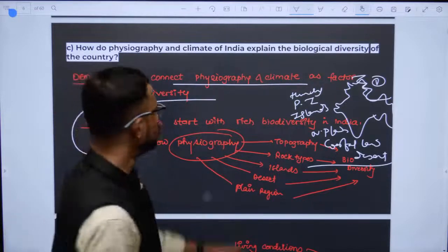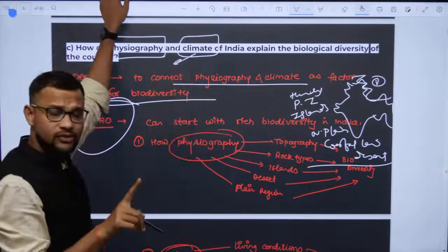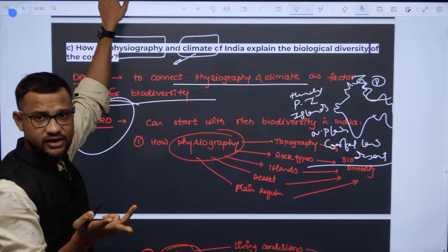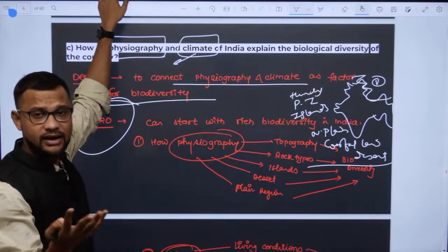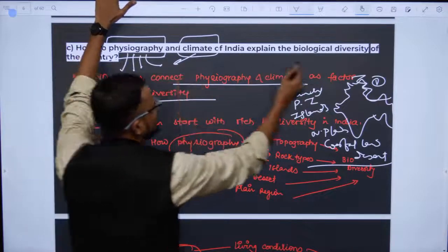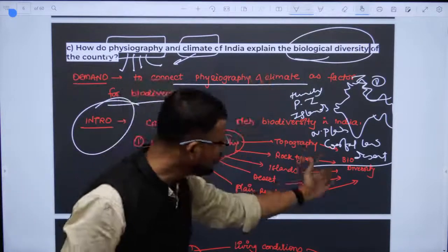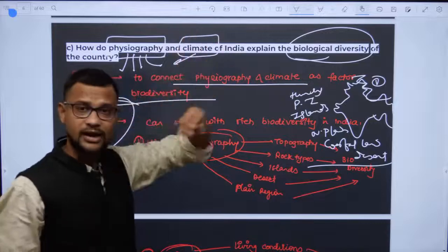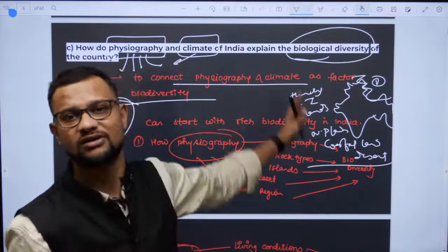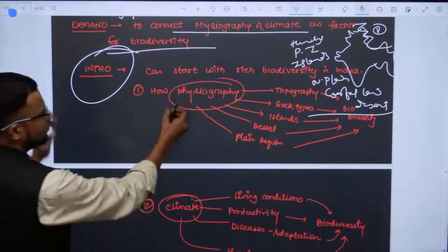और देखो, now the question is asking you what? The physiography and climate. Now climate: equatorial type of climate, monsoon type of climate in the majority, then savanna type of climate there is in India also, Himalayan type of climate or Arctic type of climate, you will find those climates, and how this type of climate is leading to biological diversity. देखो कितना इजी क्वेश्चन है, कितना इजी. I have already given you 6 points over there. क्लाइमेट में आपको at least 5 to 6 points पता है. Just write only one example for each. Your answer is more than enough. So how you are going to write it, have a look over.